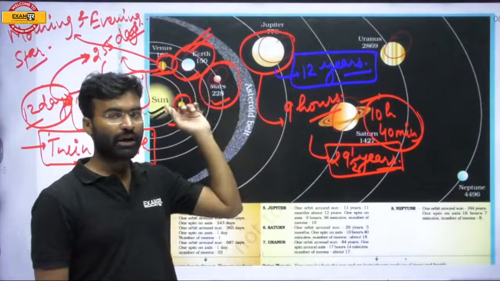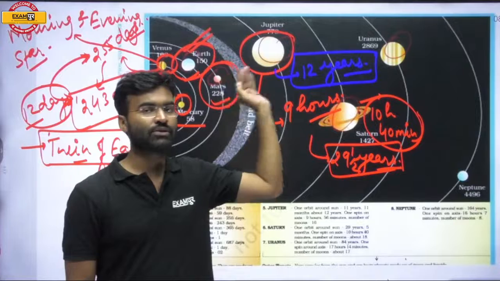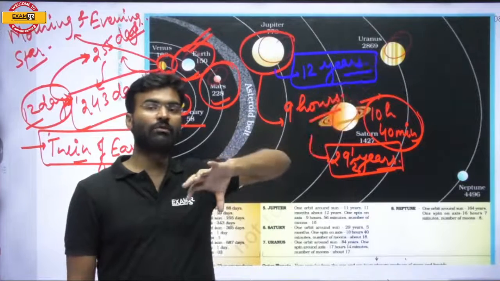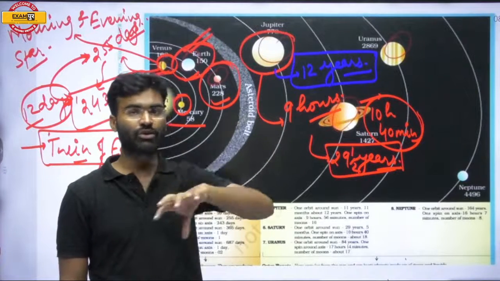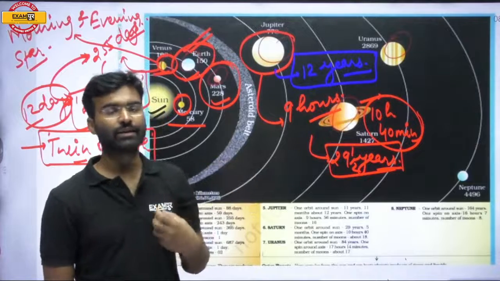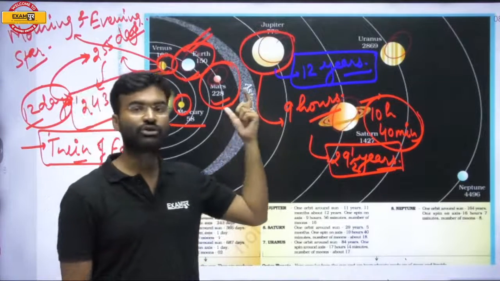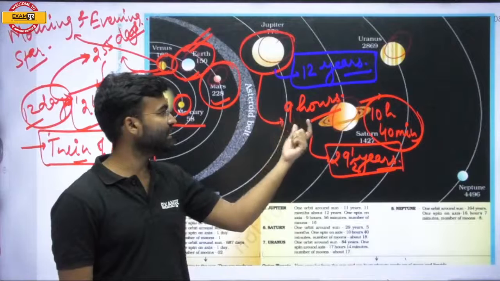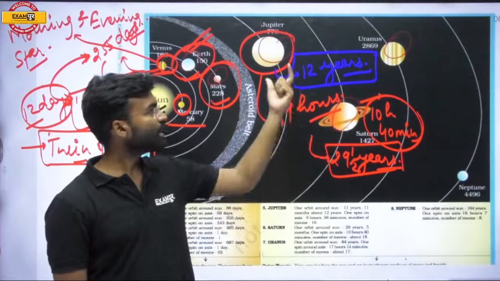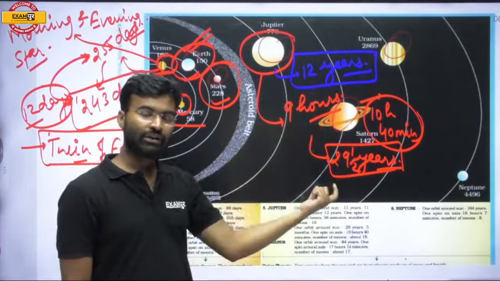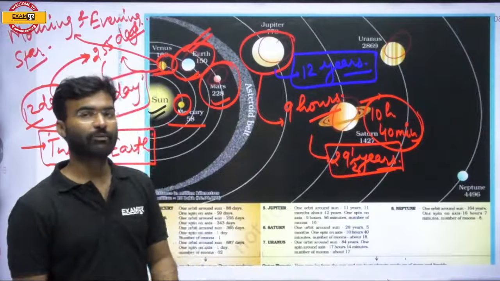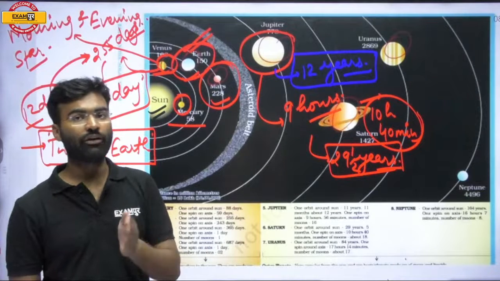Okay, when we move away from the sun to the outer part, the duration of the revolution is increasing. The duration of the revolution of Jupiter is approximately 12 years, and the revolution period of Saturn is approximately 29 and a half years.